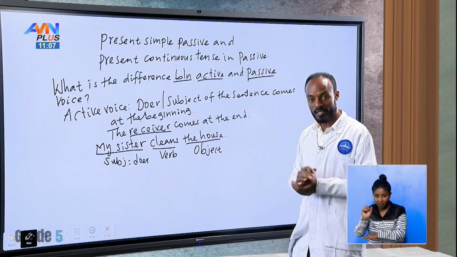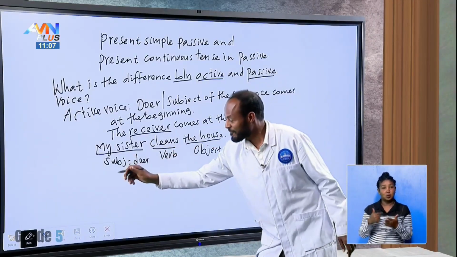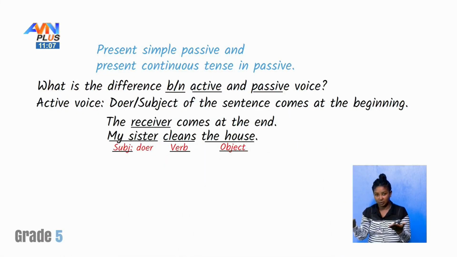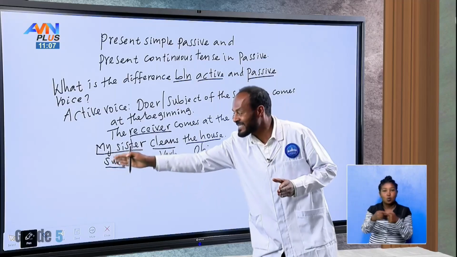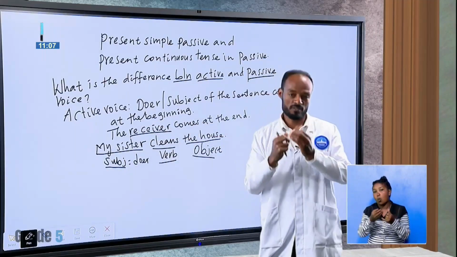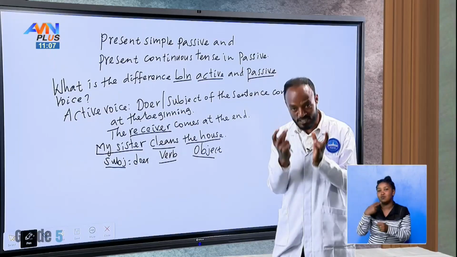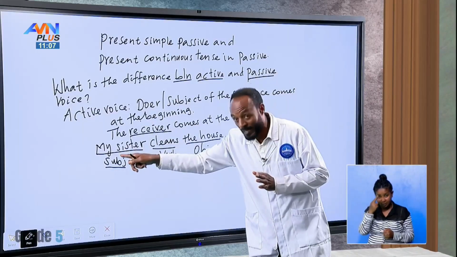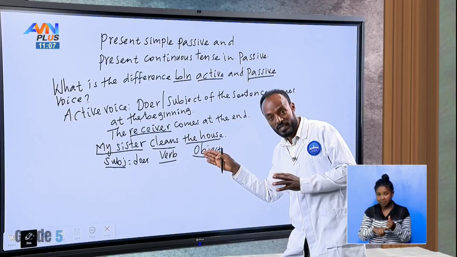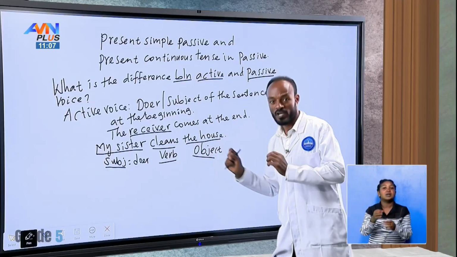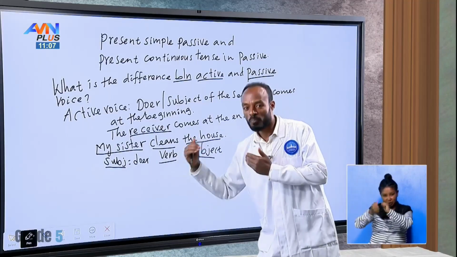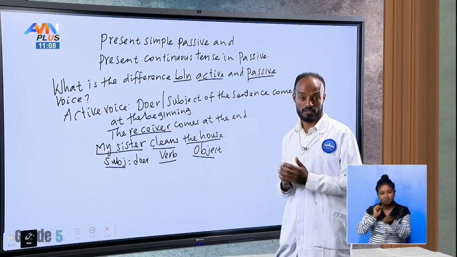Is it clear? Good. So here is the form: subject, verb, object. So the action is just going from the subject to the object. This means active voice. Is it clear? Active voice, because the subject comes first, then the verb. At the end, it is what? Object or receiver of the action. Is it clear? Now, let's change this one into passive voice to make it clear.